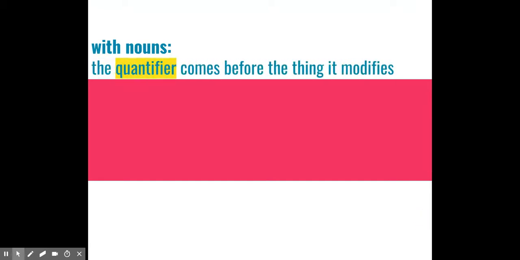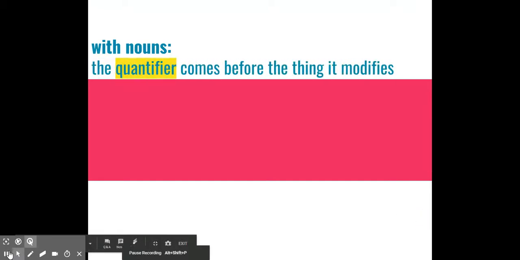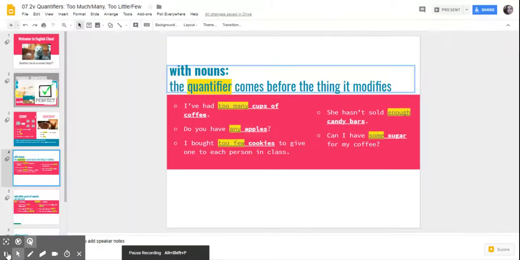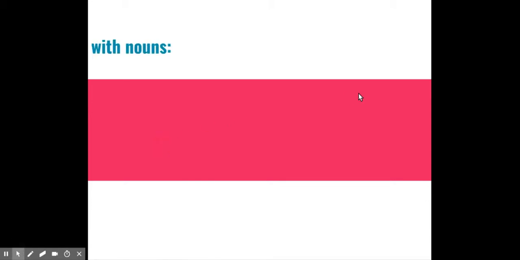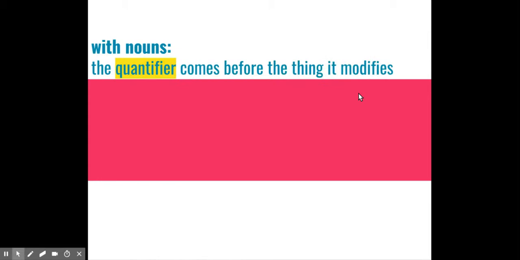Let's see them in action. When we're using them to talk about nouns, our quantifier will always come before the thing it modifies. So, I have had too many cups of coffee.